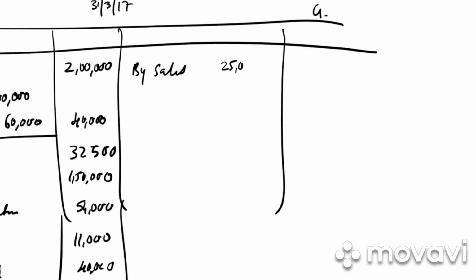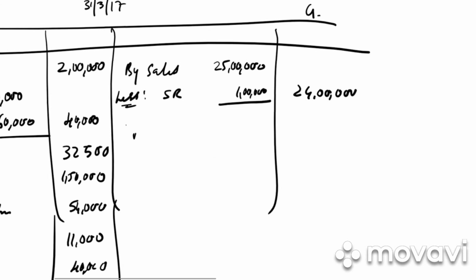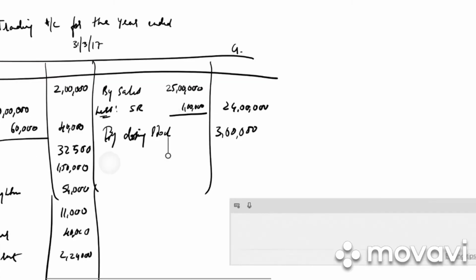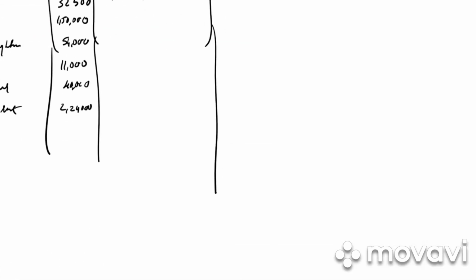25 lakh, less sales return 1 lakh, that is 24 lakh. And last we have closing stock, by closing stock. How much is it? 3 lakh. Then we total both the sides. Which side is more? Our credit side is more.